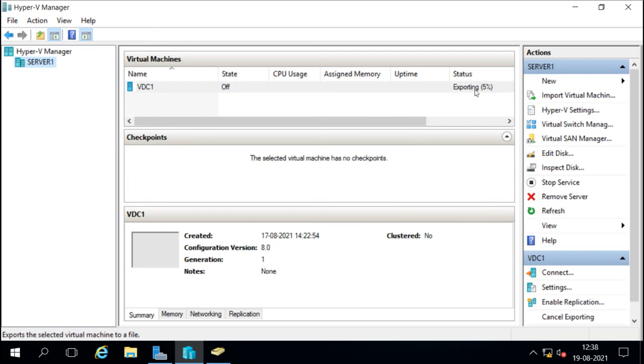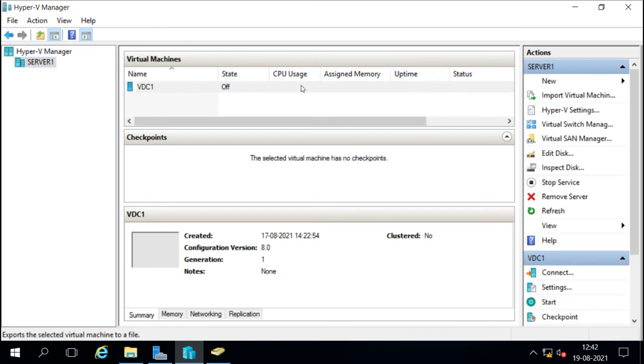It will take a little time depending on the size of the data we have on that machine. After exporting, we can import again into the same Hyper-V, and we can import the virtual machine as a clone. So we have to wait for the exporting to complete.